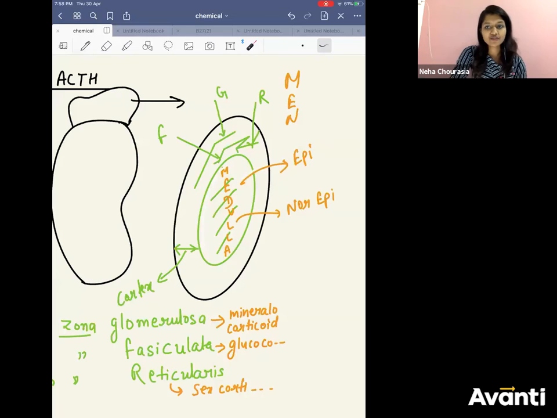Epinephrine and norepinephrine are even released during stress conditions. Whenever there is a stressful condition, cortisol is released as well as epinephrine and norepinephrine. Whenever there is a fear, fight, flight situation, you get stressed up, and your emergency hormones get released. These hormones are called the 3F hormones.